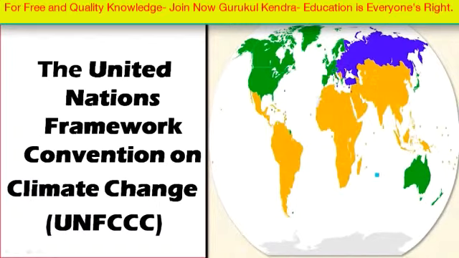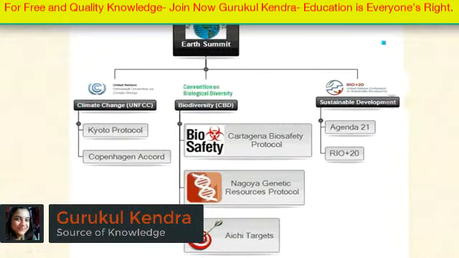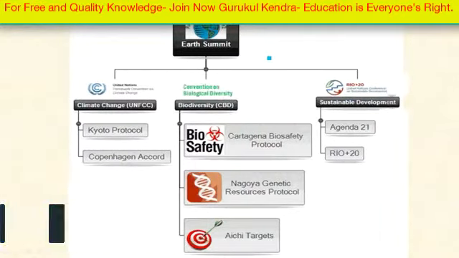Welcome friends, in this video let's discuss the United Nations Framework Convention on Climate Change, that is UNFCCC. Let's recap here. In 1992 the Rio Earth Summit was organized. It was also called the United Nations Conference on Environment and Development, and at that conference three important international conventions were opened for signing for the member countries.